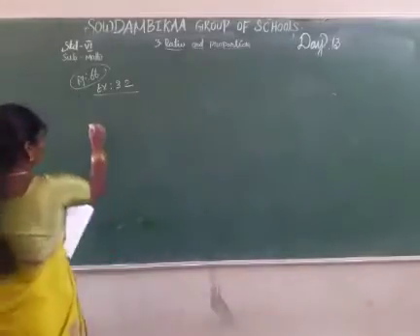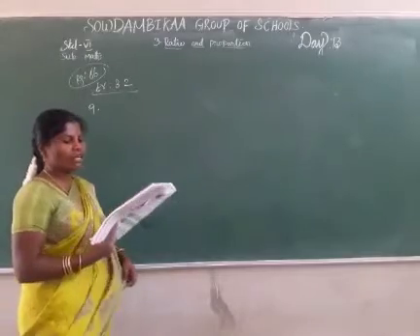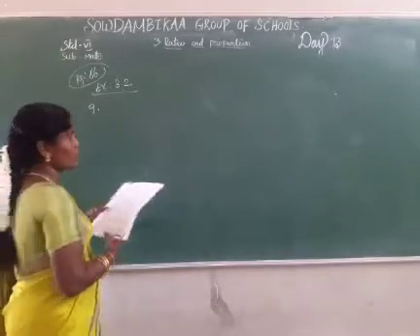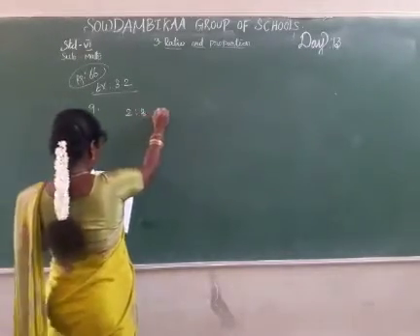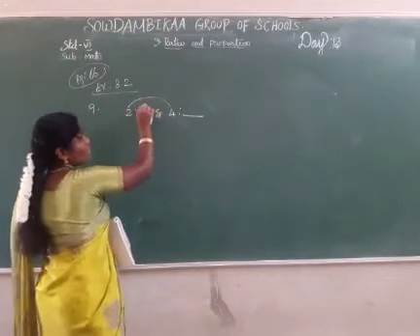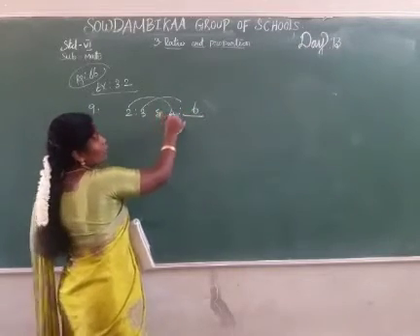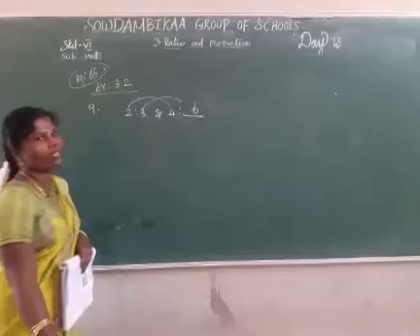Next, the ninth one. If 2:3 and 4:__ are equivalent ratios, then the missing term is? 2 2s are 4. Next, multiply the same way: 3 2s are 6. Both terms are multiplied by the same number, so these are the equivalent ratios.